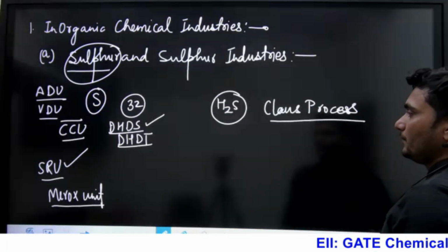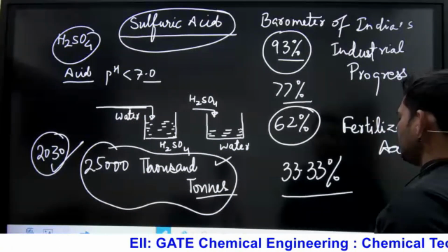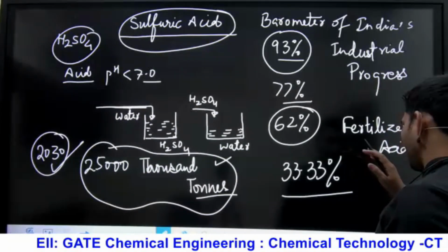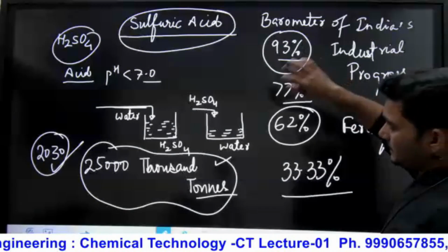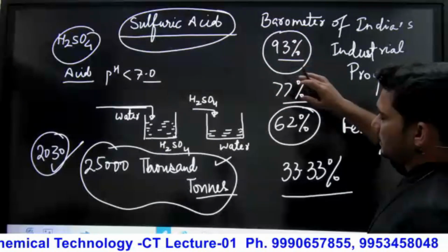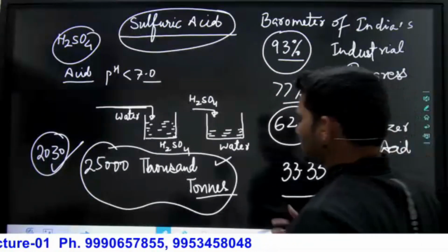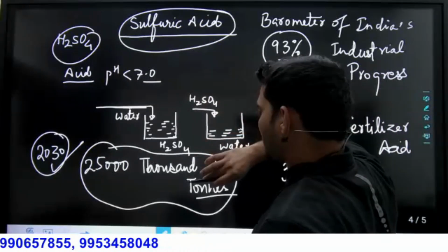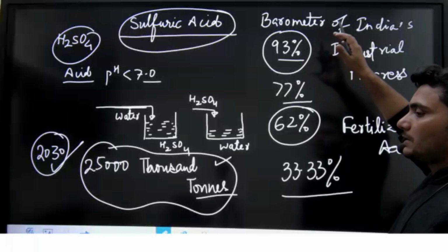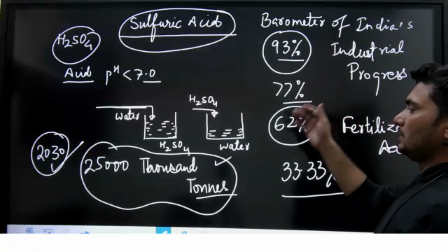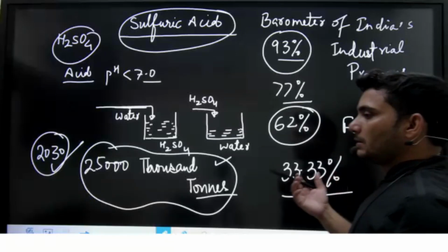In case of sulfuric acid, I told you that it is concentrated in different percentages, so it will be H2SO4, but in some cases it will be less concentrated or highly concentrated. The market name when it is 93% concentrated is rectified oil of vitriol. 62% is called fertilizer acid. 33.33% is called battery acid.